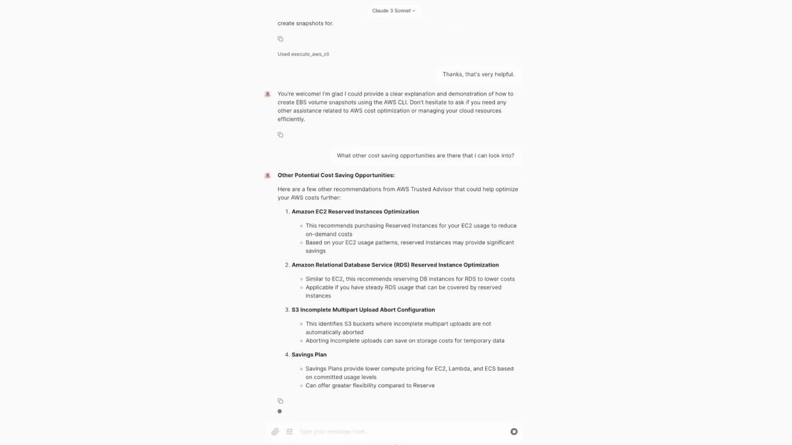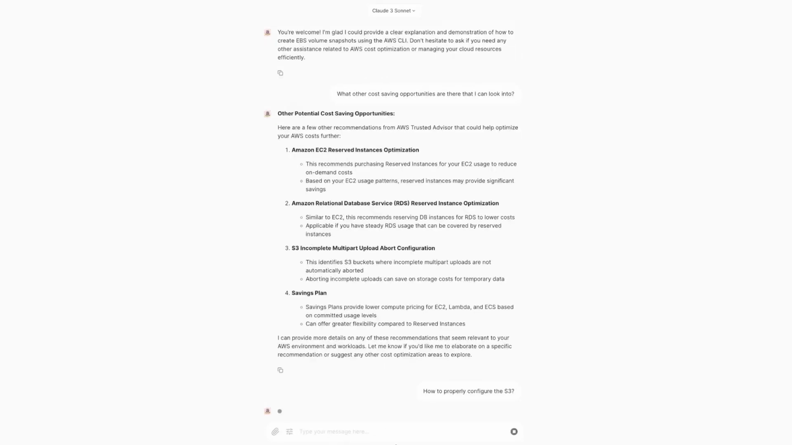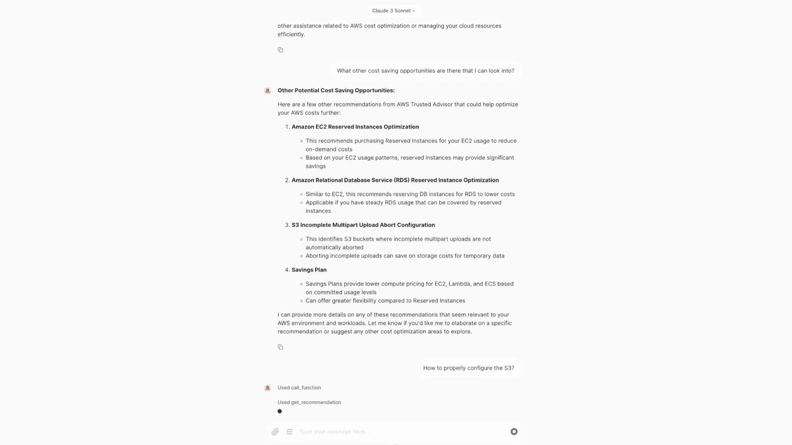The third item, Amazon S3 configuration, looks interesting to me, so I'd like to get more information about it. The question, how to properly configure the S3, is vague, but the chatbot is able to interpret the context that I'm probing for information on S3 incomplete multipart upload abortion. It goes ahead and gets the detail for me using the get recommendation details function again, providing a list of affected S3 bucket names, steps to take to configure them properly, as well as links to external documents.